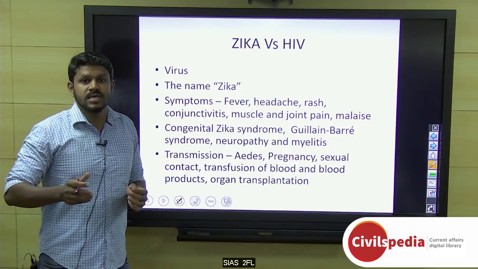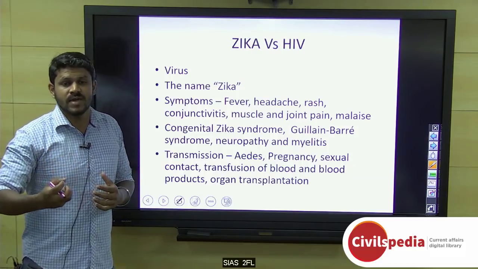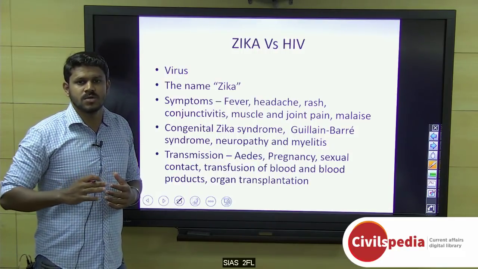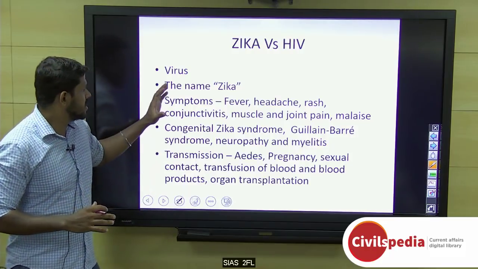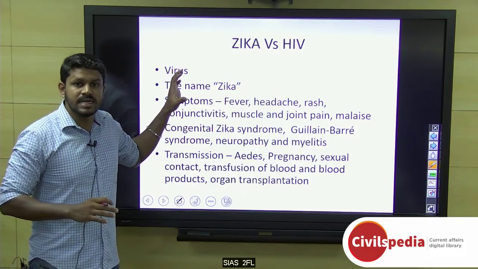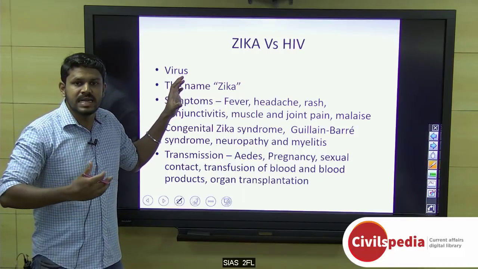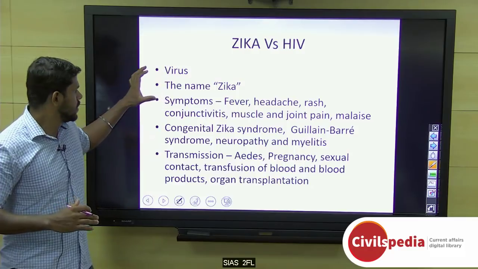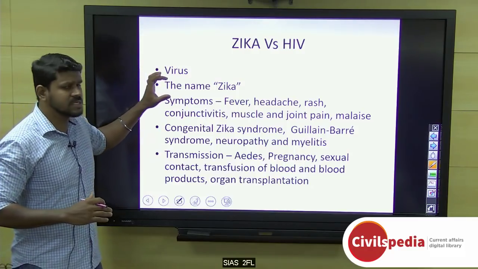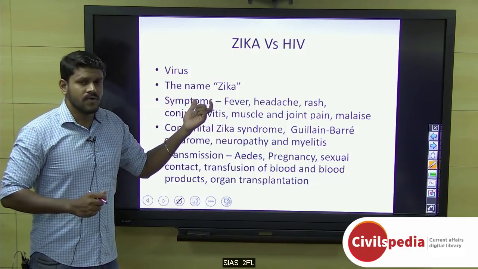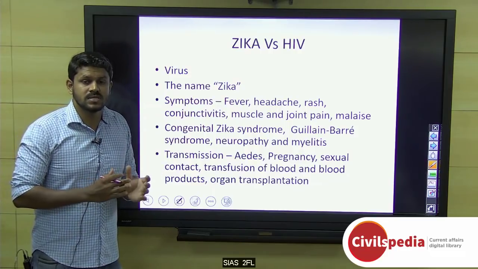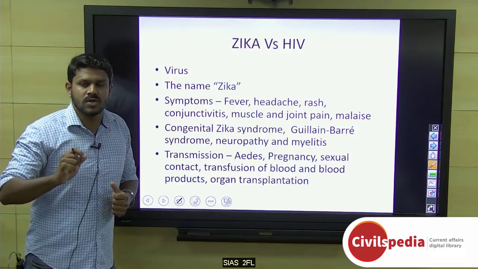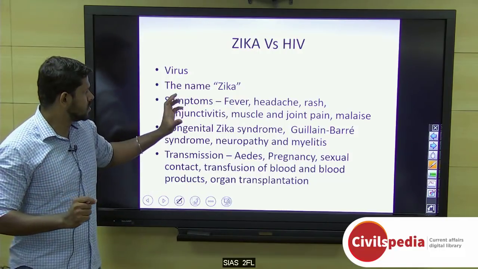That is the most dangerous phenomenon, and therefore the HIV virus replicates enormously and affects the entire immune system of the human body. But this flavivirus does not integrate itself as DNA into the host cell. It remains as RNA and replicates. And the name Zika is because this virus was first identified among monkeys in the Zika forest of Uganda, and therefore the name Zika.